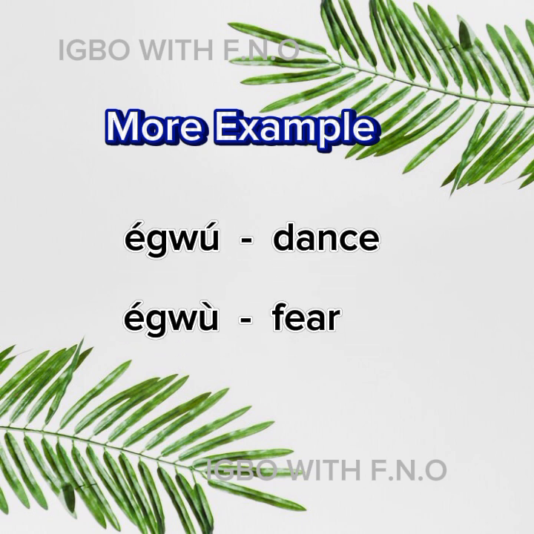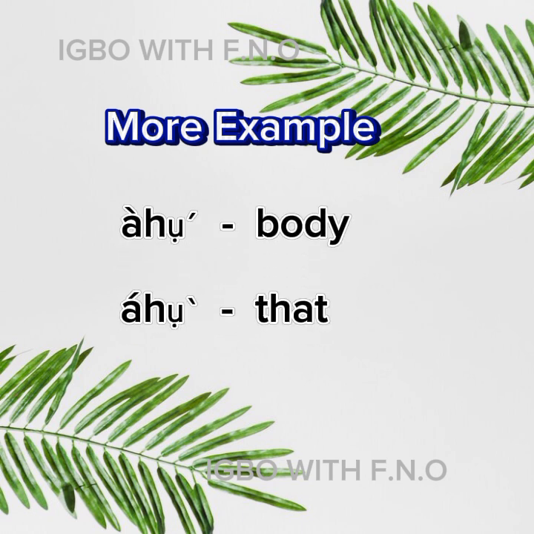This one is egu, egu. This one is ahu, ahu.